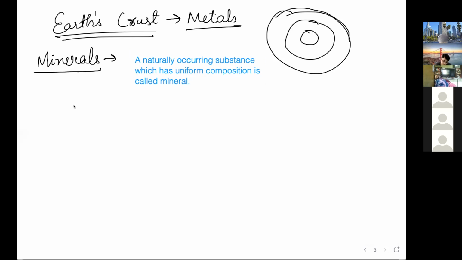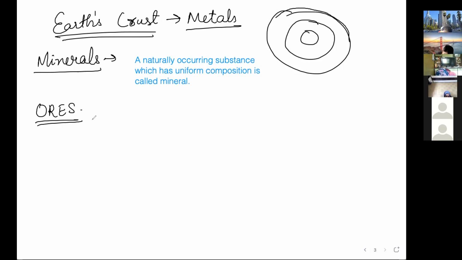So what are ores? All ores are minerals, but all minerals cannot be ores. Understood? Those minerals from which metals can be extracted are called ores, whereas from all minerals, metals cannot be extracted.